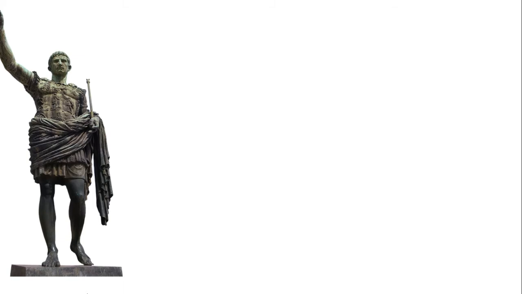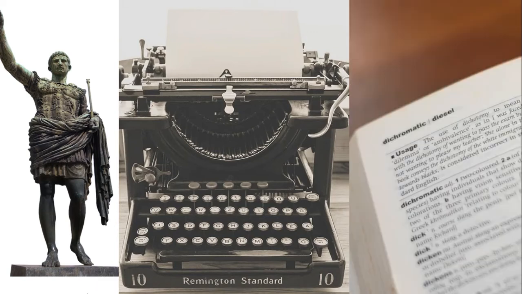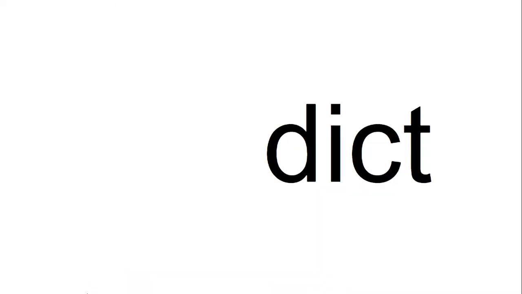So if you think about it, a dictator is someone who tells other people what to do. If you take a dictation, someone is talking to you and you're typing down what they write. And of course, if you look in a dictionary, you can find lots of words. Now, if we take this root, we can mix and match the root with different prefixes to come up with different words.